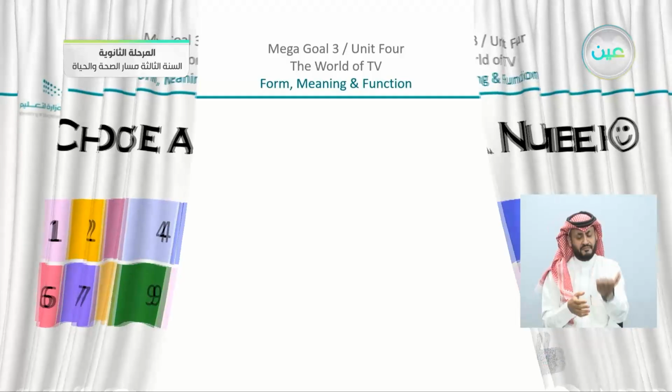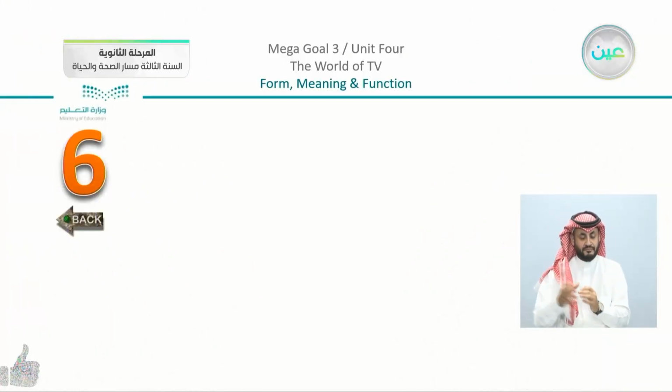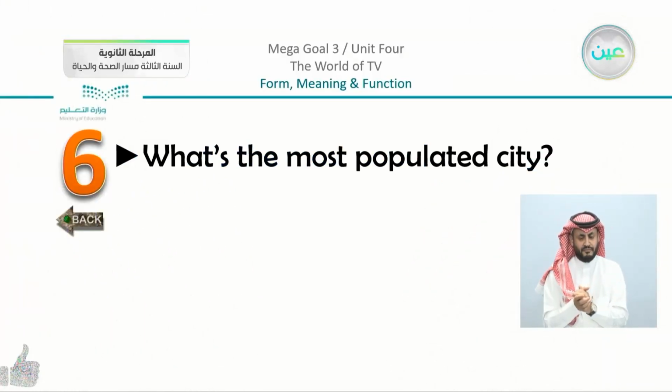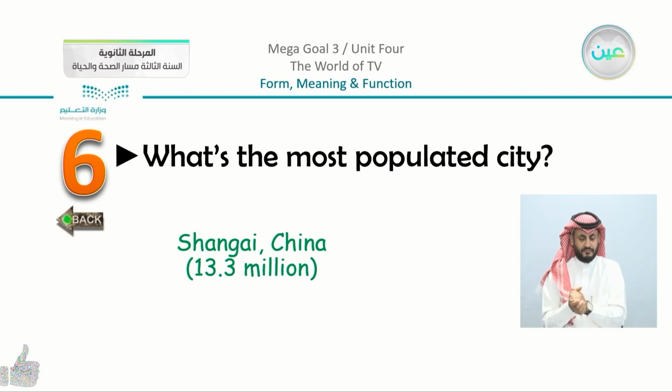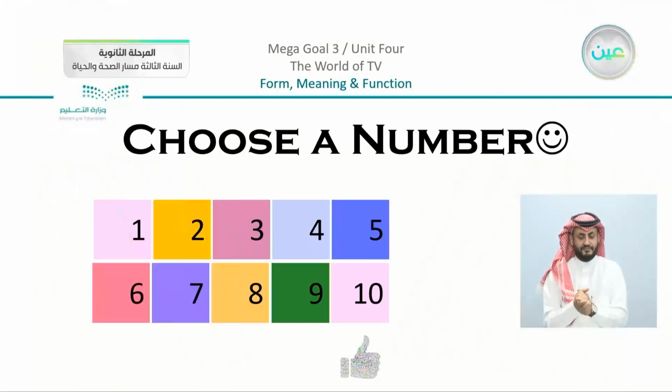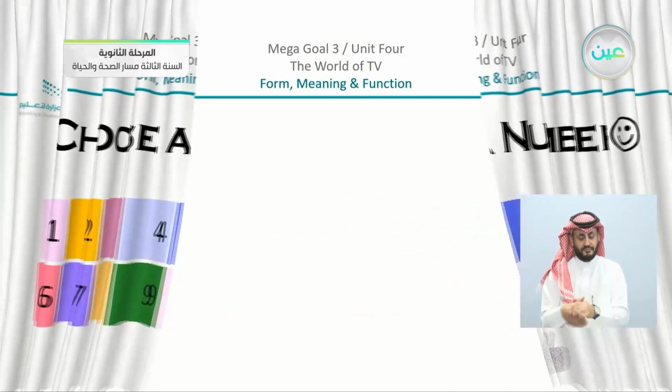Let's also choose here. We can say that we have here, what's the most populated city? So we have here most populated city. Just think about the question. What's the most populated city, which is Shanghai, China. Going back, we have here, let's choose this time 8.